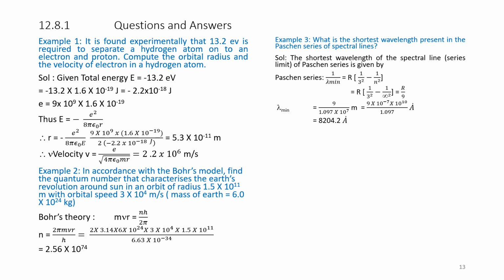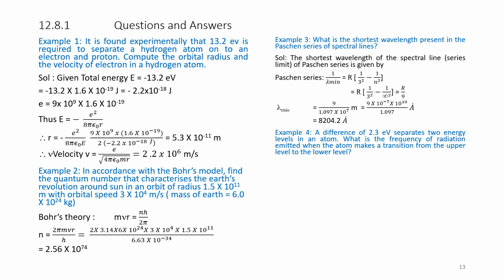Example 4. A difference of 2.3 electron volts separates two energy levels in an atom. What is the frequency of radiation emitted when the atom makes a transition from the upper level to the lower level? Given E2 minus E1 is equal to 2.3 electron volts. We have to convert it into joules: 2.3 into 1.6 into 10 to the power of minus 19 joules.